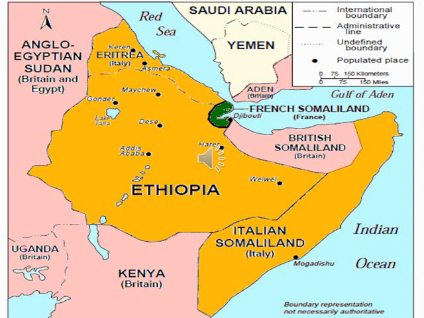Africa, based on the sphere of influence, was already divided among the European powers. In 1935, the east part of Africa was ruled by Italy. You can see in this map, Italian Somaliland. But Ethiopia was not ruled by any European country. It was an independent country. But Italy, during the period of Mussolini, invaded Ethiopia in the year 1935. After that, there was a good relationship between Italy and Germany.